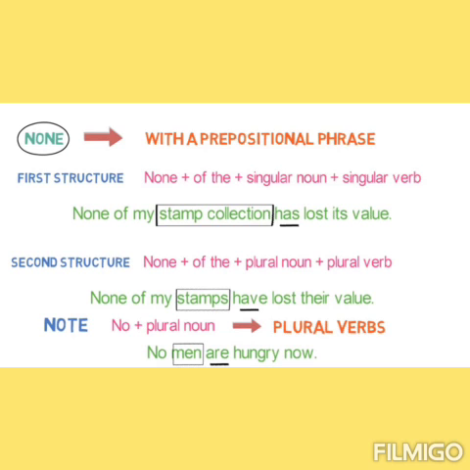Here, none is attached with stamp collection. That stamp collection is singular in number. So the verb is also singular. But in the next example, none of my stamps have lost their value. Here stamps are plural in number. So the verb must agree with it and it must be in plural form. No men are hungry now. Men is in plural form. And whenever we are using no with plural form, the verb must also be in plural form.